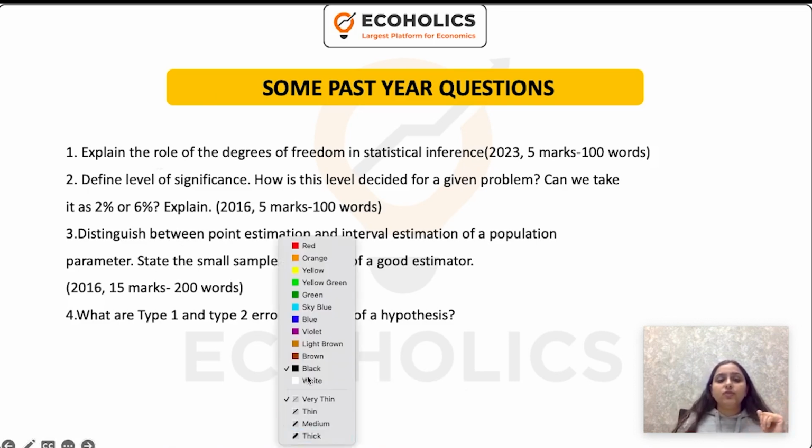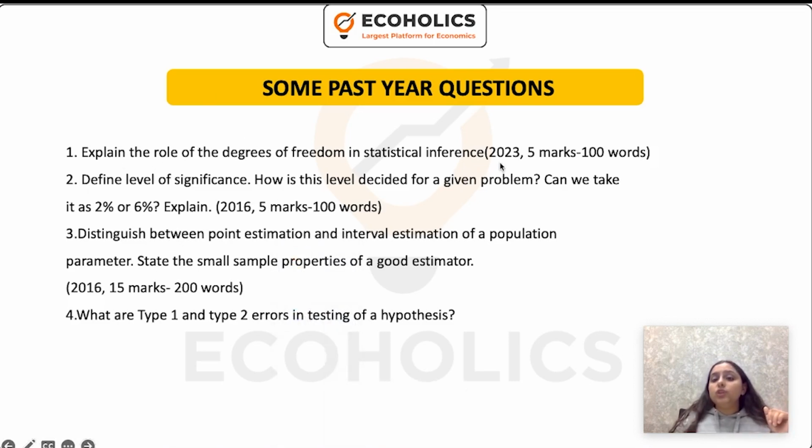So this is a question from 2023. That was a 5 marker question, so you have to write that in 100 words. The question asks: explain the role of degrees of freedom in statistical inference. Now this question is related to statistics as well as econometrics. As I told you, econometrics and statistics are two different arms which you can't just separate. They don't have their own identity without each other.